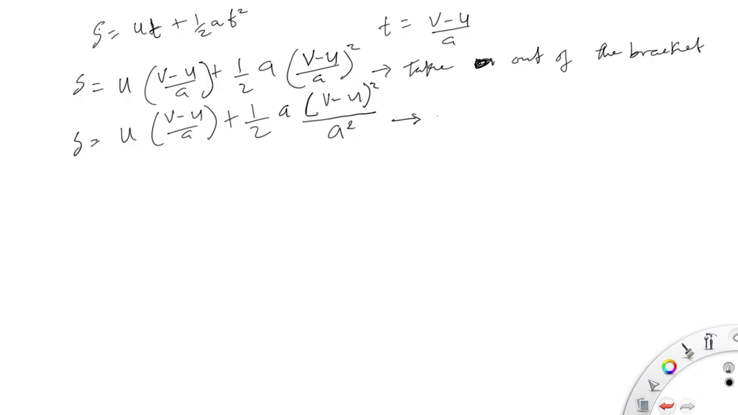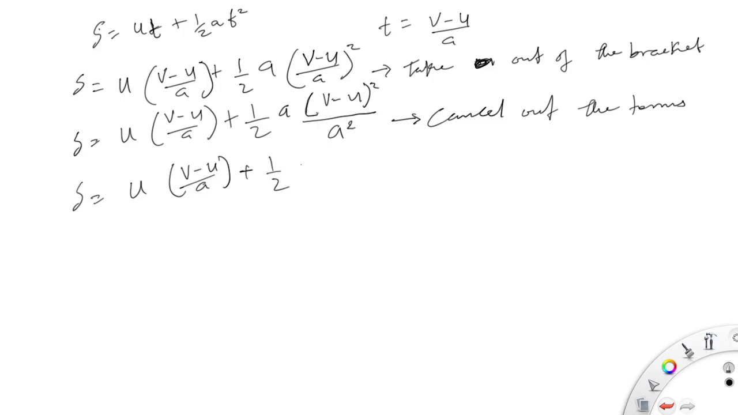So what do we do next? We cancel out the terms. So how do we cancel out the terms? We say s is equal to u times v minus u all over a plus 1 over 2, and we cancel out the terms, 1 over 2 times v minus u squared over a. Remember, a goes with a, we have a remaining. So what do we do next after cancelling out the term?